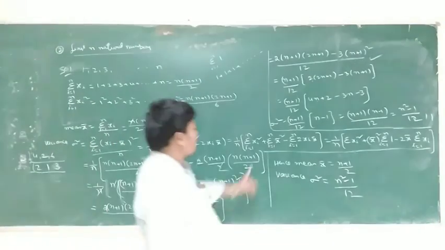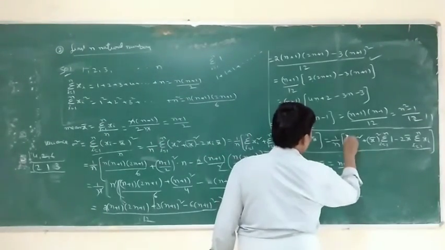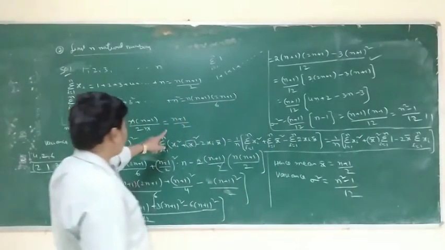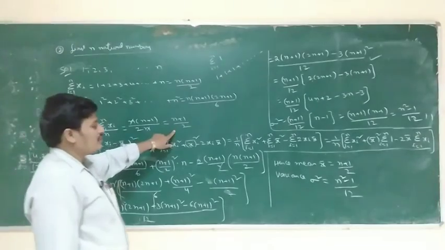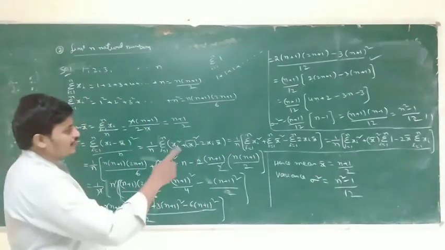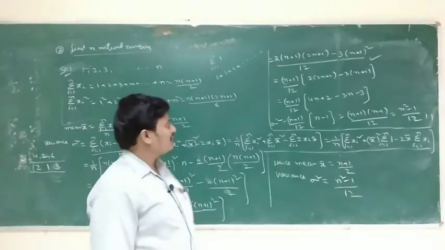So 1 by n into sigma xi square, i equal to 1 to n, plus x bar, whose value is already there, which means constant.